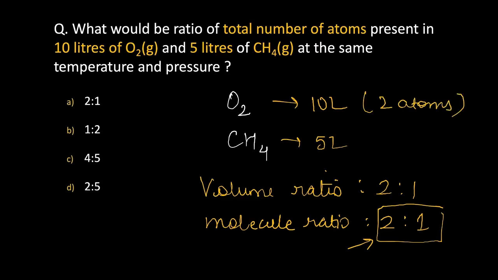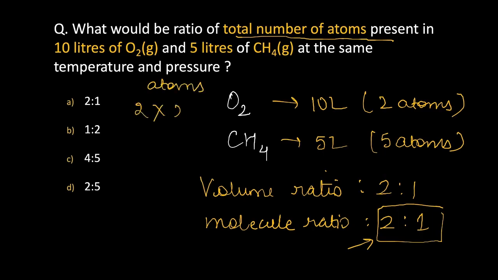And how many atoms are there in methane? 4 and 1, that is 5 atoms. We have to find the ratio of the total number of atoms present. For oxygen, I multiply 2 into 2, that is 4. And for methane, I multiply 5 into 1, that is 5. So 4:5, that is option C, becomes the answer to this question.